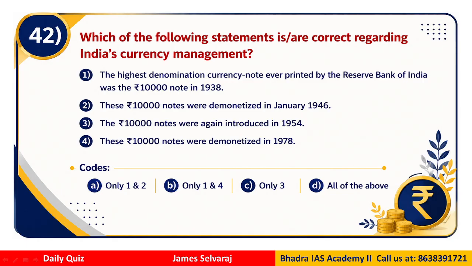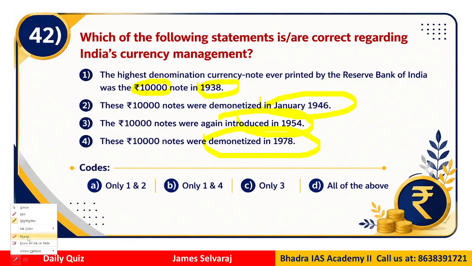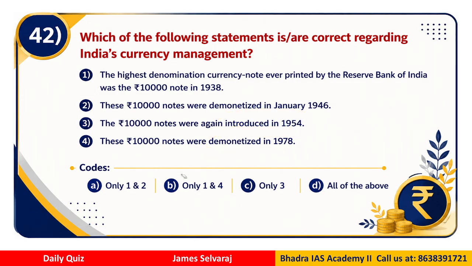Question number 42, this is with regard to the Indian currency management system. The highest denomination of currency note ever printed by the RBI was the 10,000 note, that too in 1938. These 10,000 notes were then demonetized in 1946 and they were again introduced in 1954, then again demonetized in 1978. Which of the following options are correct? You have 1 and 2, 1 and 4, only 3, and all of the above. That means all the statements are correct. So what do you think is the right answer?